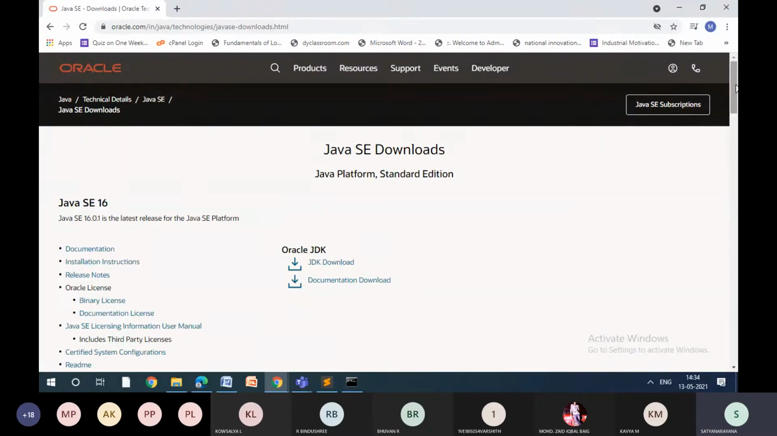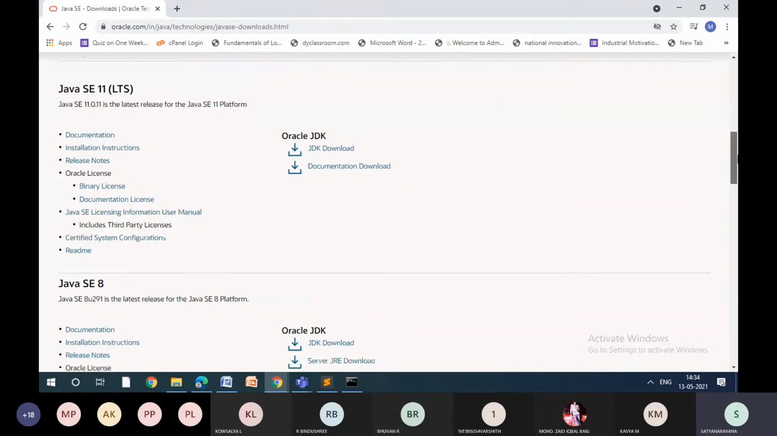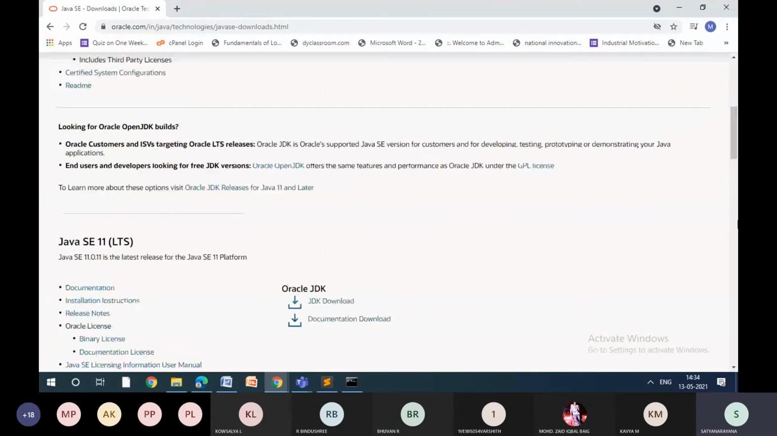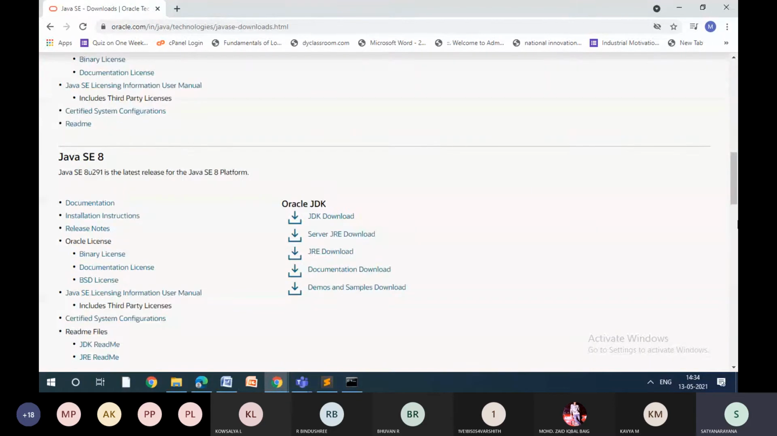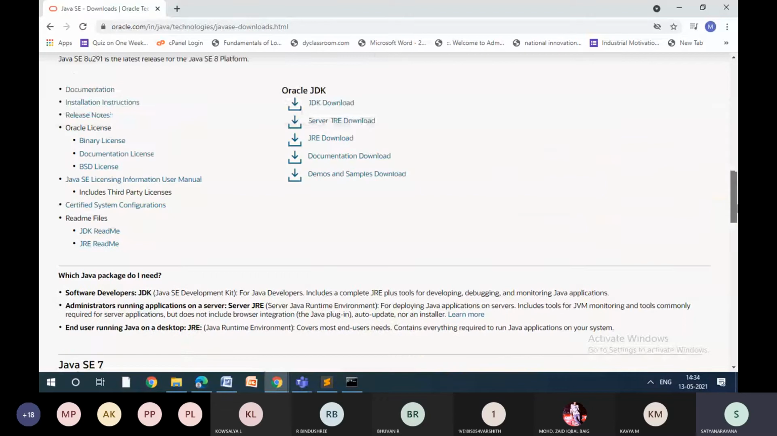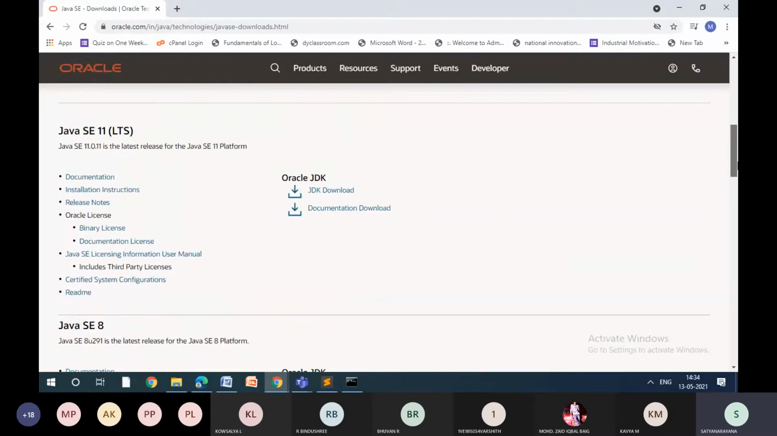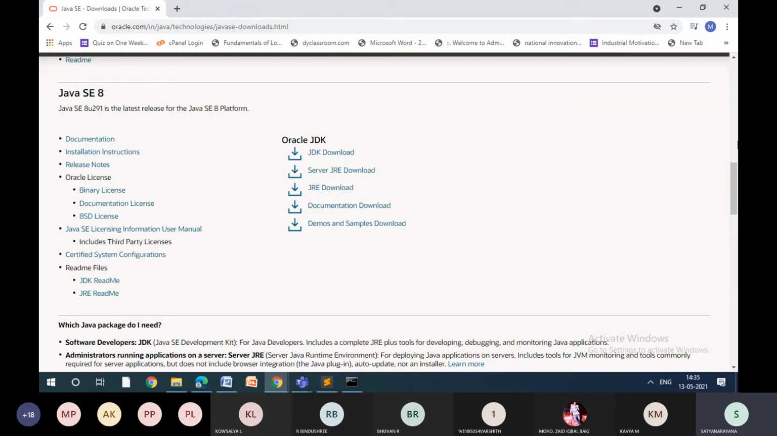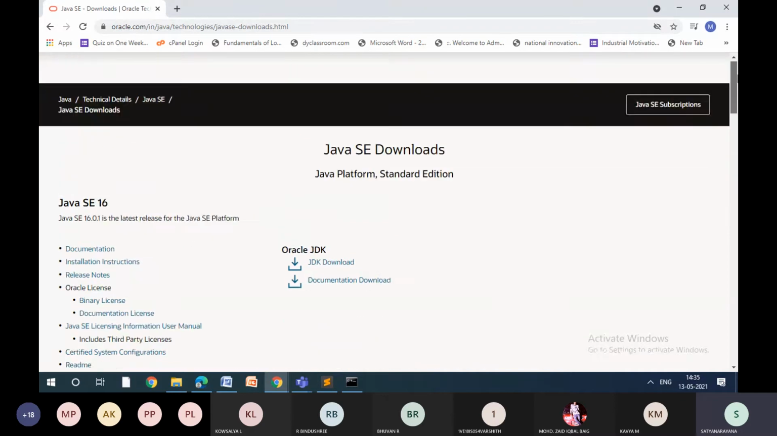I'm using 7. Why I'm using 7 is that it has all the packages which are required for us. Between 7 and 8 there is no much difference, so why go for 11, 16 and all? When you want to go for enterprise applications, then it is always useful. As I said, Java can be used for standard applications, enterprise applications and mobile applications. Of course, mobile application is ruled out now because of Android. If you want to go for Spring, Hibernate, Servlets, JSPs in advanced level, JSF, then it is suggestible.